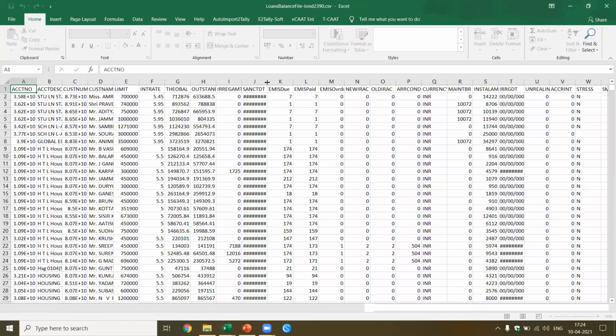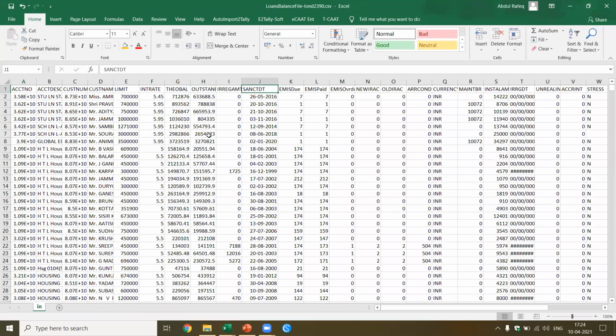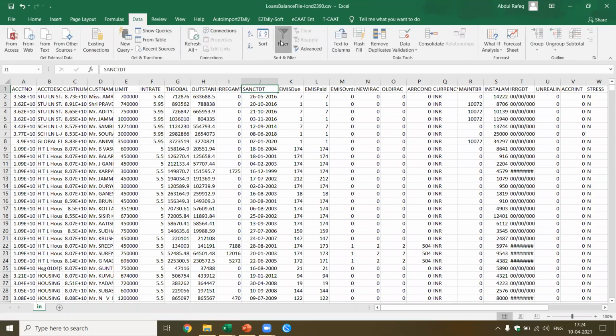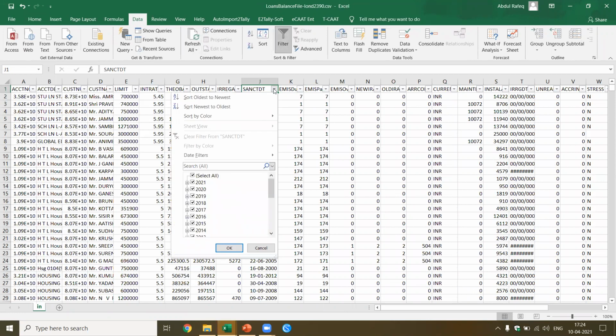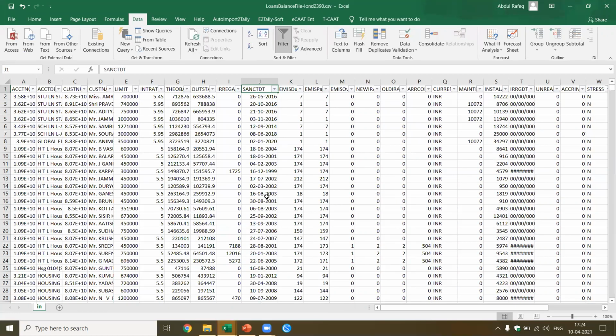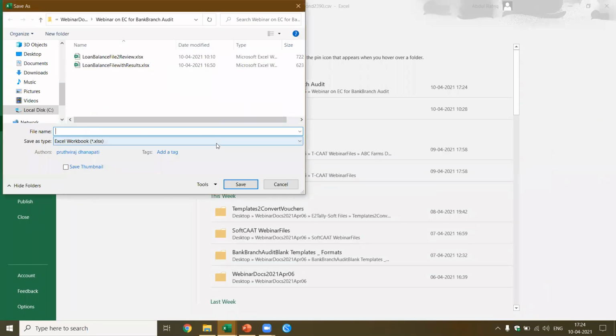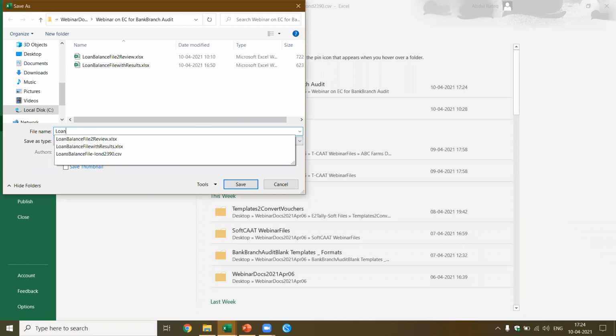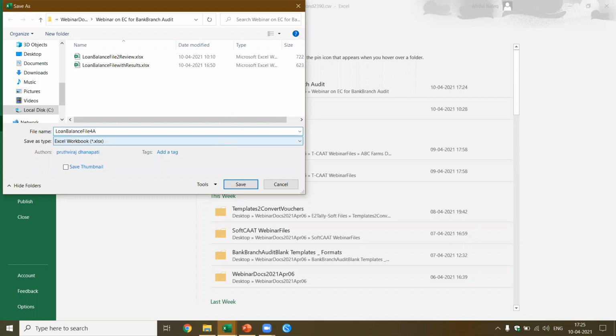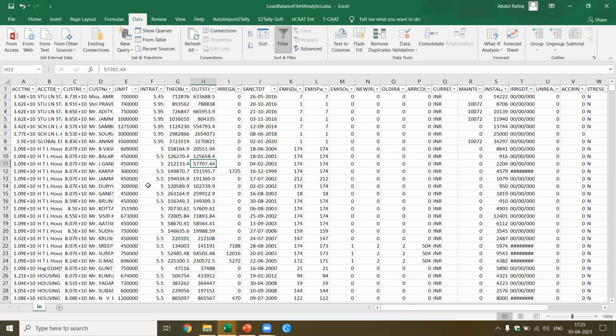You find when the data is in this format, you cannot really perform any analysis, especially in data analytics software. Although Excel can recognize it, you cannot use data analytics software on this. So in this case, what we do is simple, you just go here, save as, and make it, let's say, a load balance file for analytics, and I save it as a workbook. Now it is available as a workbook. Now if you see here, it is available as XLSX.